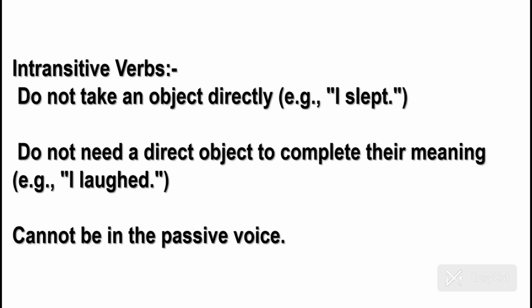Alright. Let's discuss intransitive verbs. Now, these are exactly the opposite of transitive verbs. They do not take a direct object with them. इनको अपनी sense complete करने के लिए, to give a complete sense, they do not need a direct object. For example, I slept. I slept.